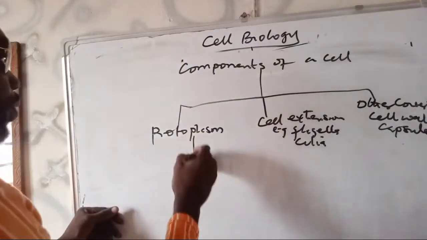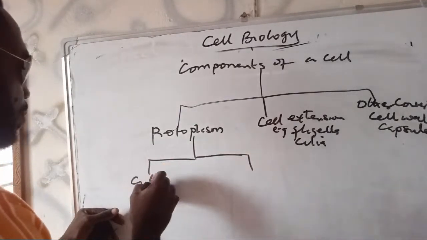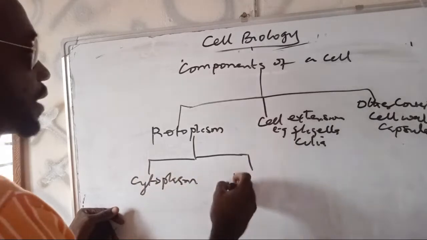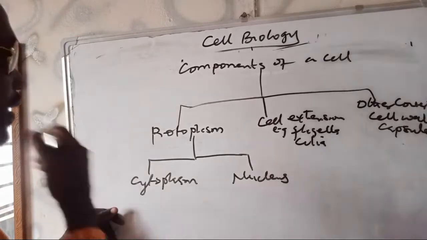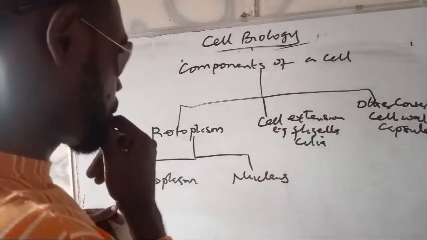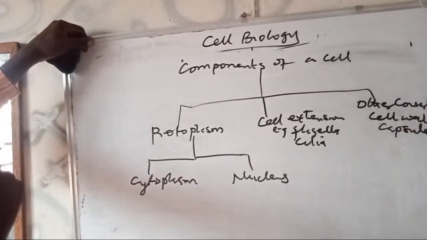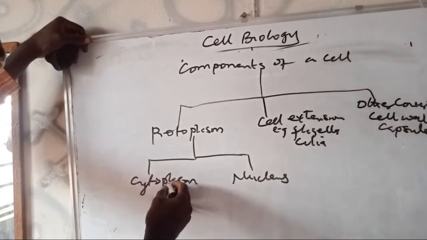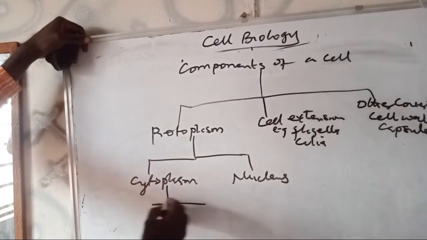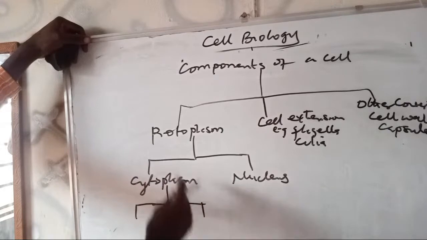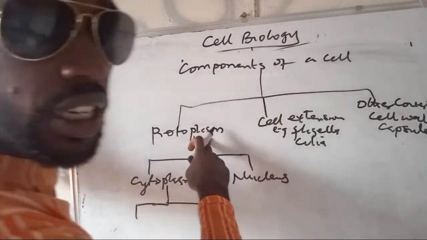Then if you come to the protoplasm, you divide it into two, which is actually the cytoplasm and the nucleus. Simple. Then inside the so-called cytoplasm, we can divide it into organelles and cell inclusions. Although some doubt that cell inclusions should be part of protoplasm because it's not the living part of a cell.